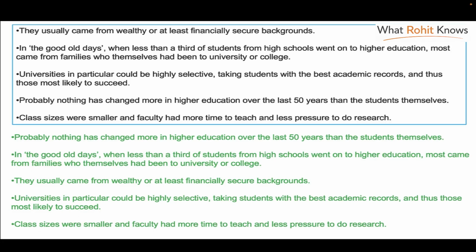All right. So when you are arranging these paragraphs, first try to find the opening paragraph. Sometimes, as I said, you can have a couple of candidates for a position. As we were saying, we can use "they" and we can also use "this." They could both have made sense. And then you have to think about how that would impact the order of other paragraphs. So if I put this sentence, "they usually come," in the second place, then where will I put "in the good old days"? So that's why we put this here. And this also has a mention of students, and therefore it can come before "they usually came." And this was another point which talks about students. And finally, there's one point which is different.